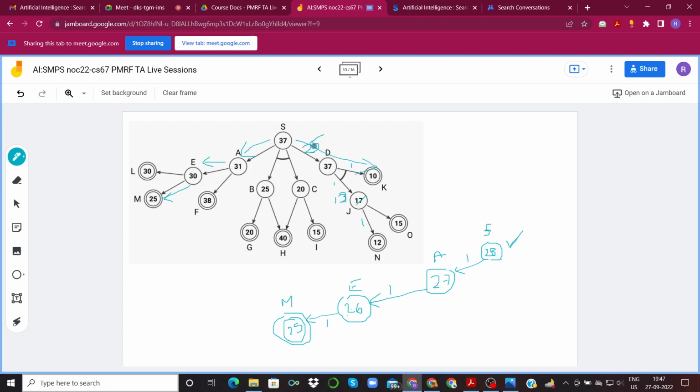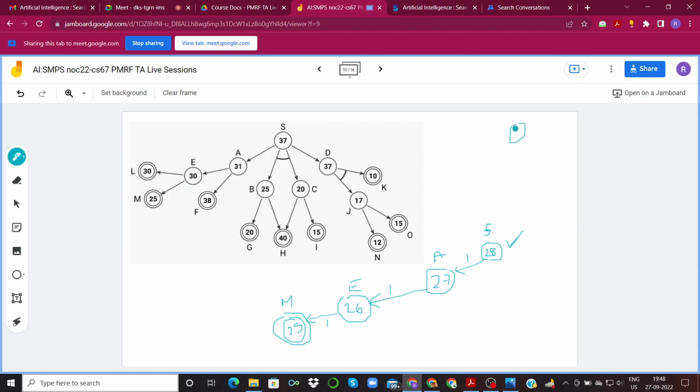Right? This is what we could have got if we had gone in this direction, but we didn't. And so we ended up with a solution that is not optimal. And the reason why that happened, if you recall,